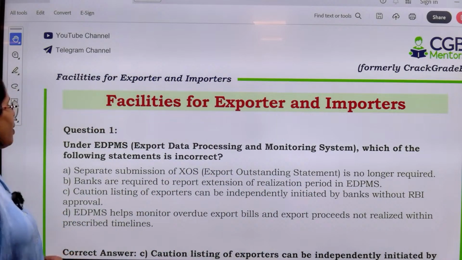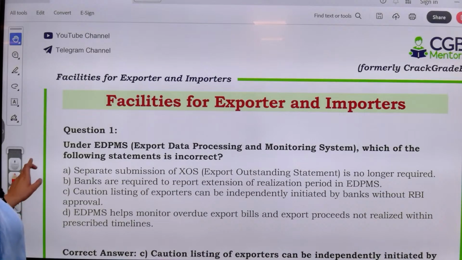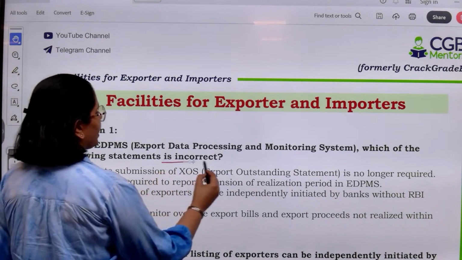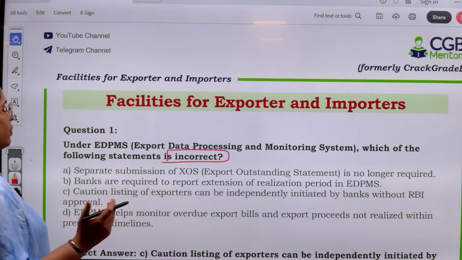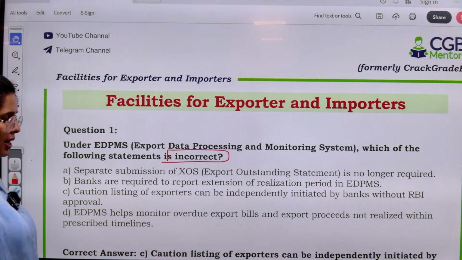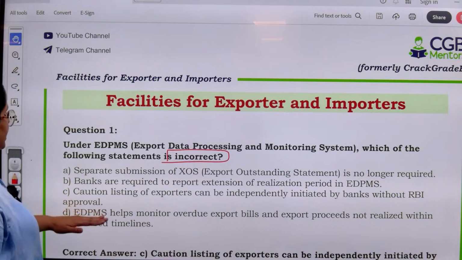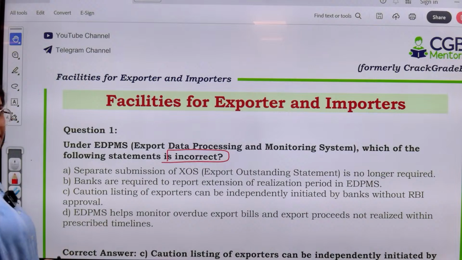Number one, under EDPMS, Export Data Processing and Monitoring System, which of the following statements is incorrect? Separate submission of export outstanding statement is no longer required. Banks are required to report extension of realization period in EDPMS. Caution listing of the exporters can be initiated by the banks independently without RBI approval. And EDPMS helps monitor overdue export bills and export proceeds not realized within prescribed timelines.